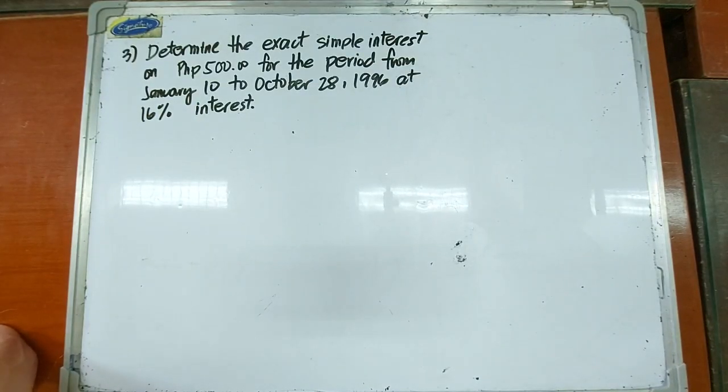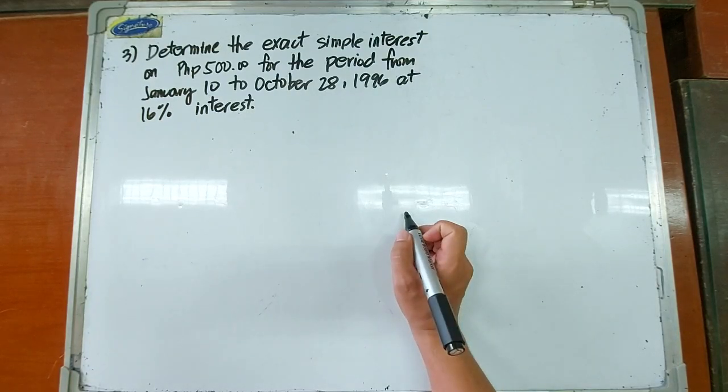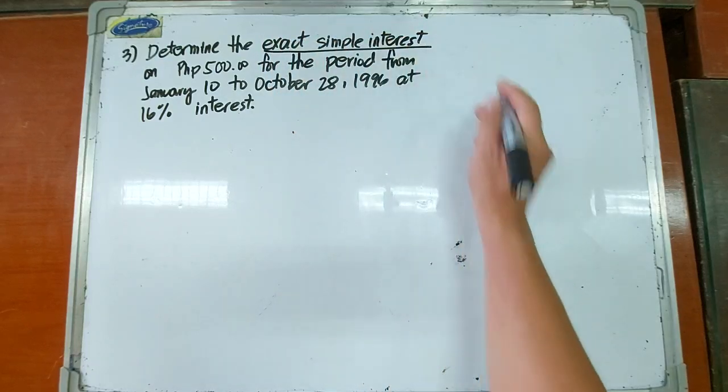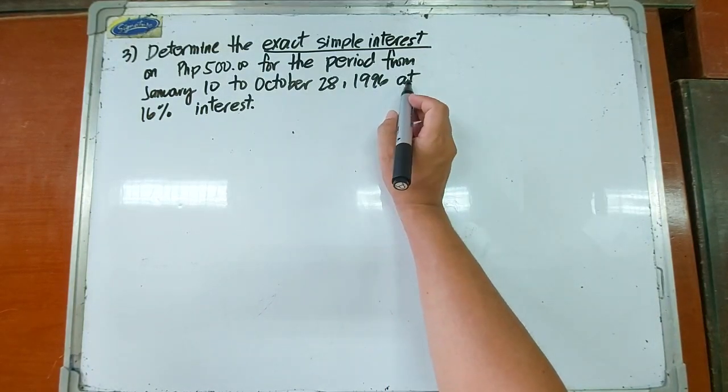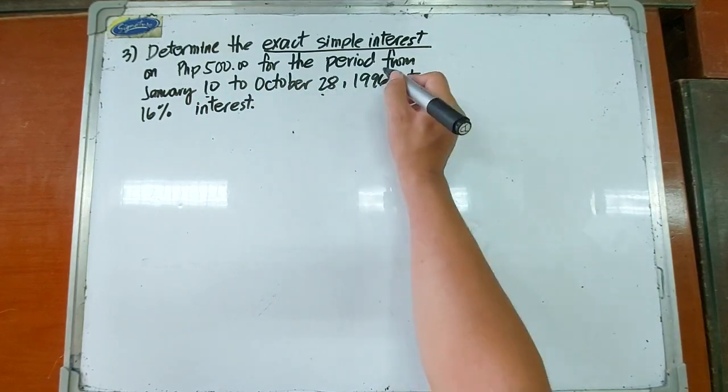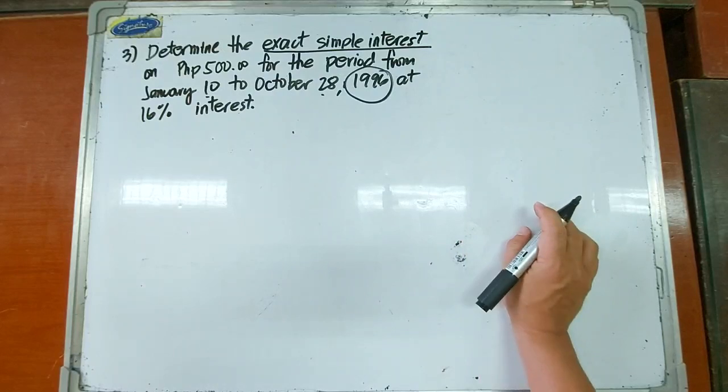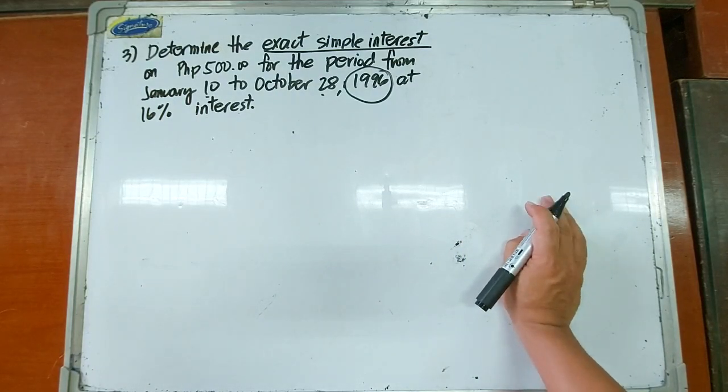Okay, number 3: determine the exact simple interest on 500 pesos for the period from January 10 to October 28, 1996 at 16% interest. So we're going to solve for the exact simple interest. That means we're going to consider the actual number of days for each month of the year. Given our period from January 10 to October 28, 1996, you should check your calendars to see if 1996 is a leap year or not.